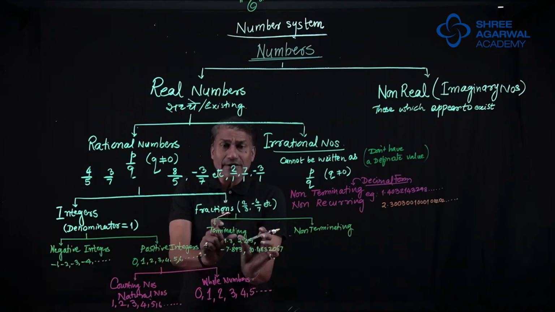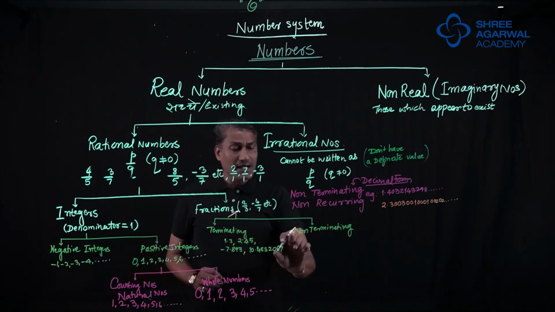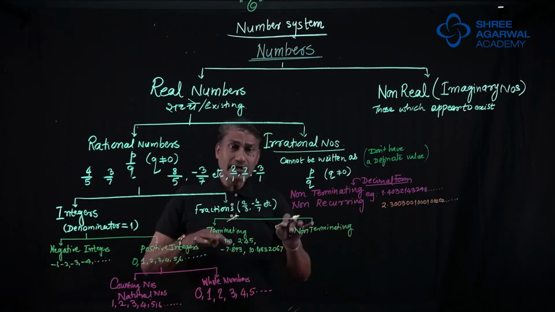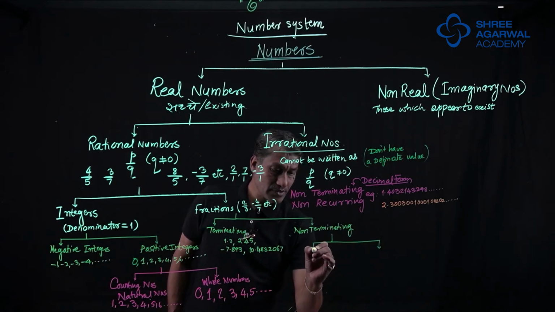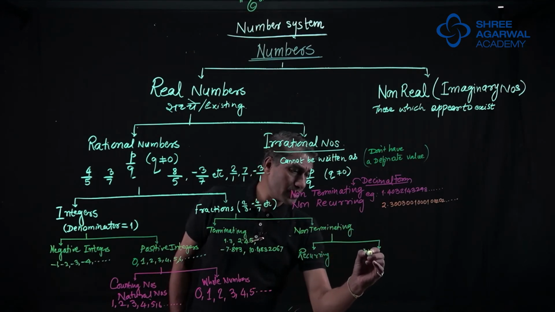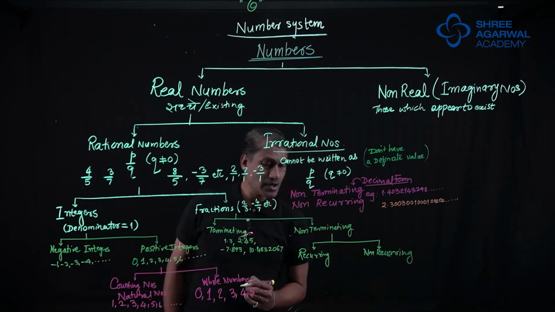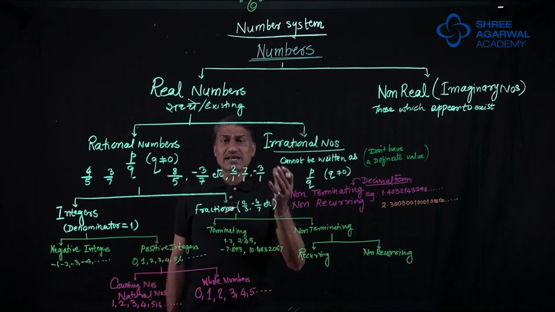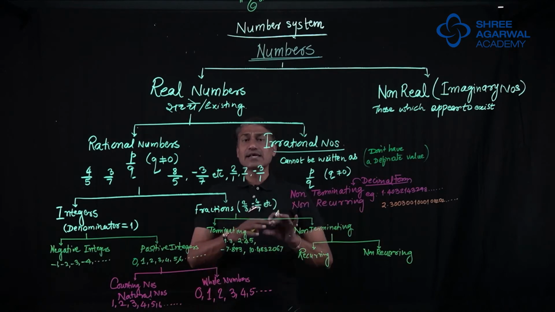Fractions which are stopping after a certain number of division are called terminating fractions. But there are some fractions which do not stop. They are non-terminating. And in non-terminating, again there are two types: recurring and non-recurring. See the spelling recurring. Recurring means reoccurring. Re means again, rewind, replay. Re means again. So occurring again and again is recurring.